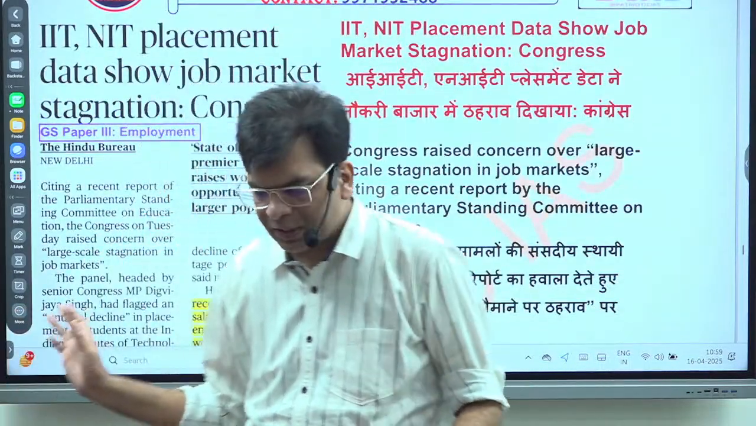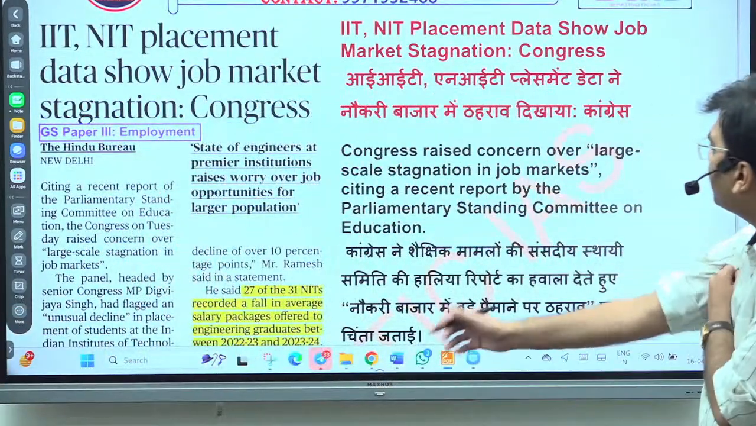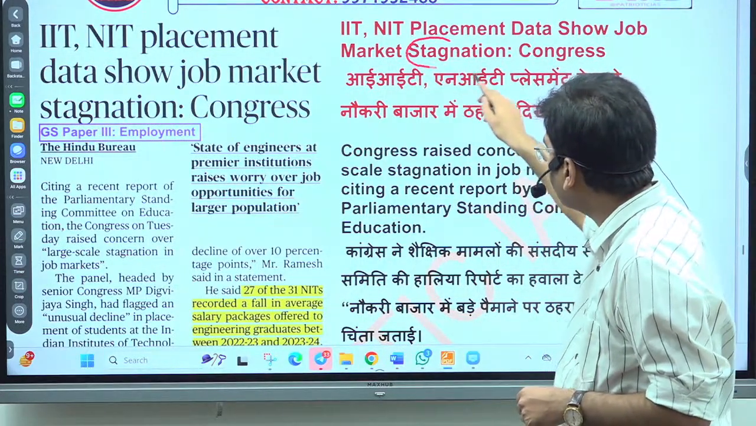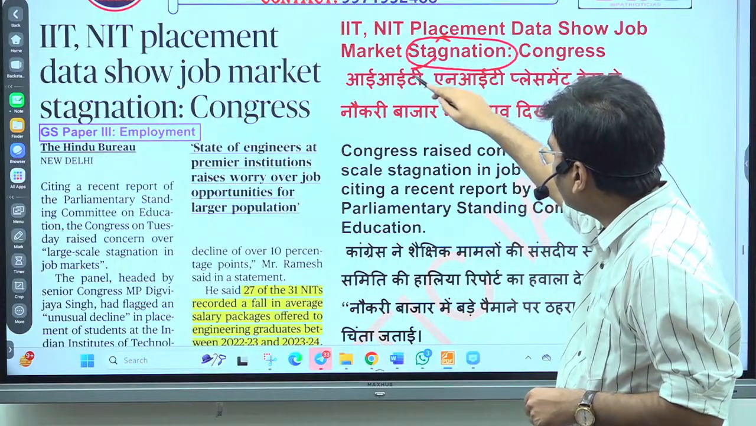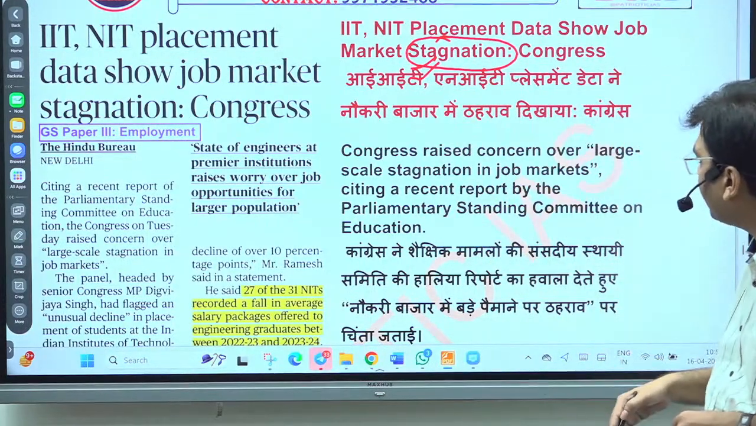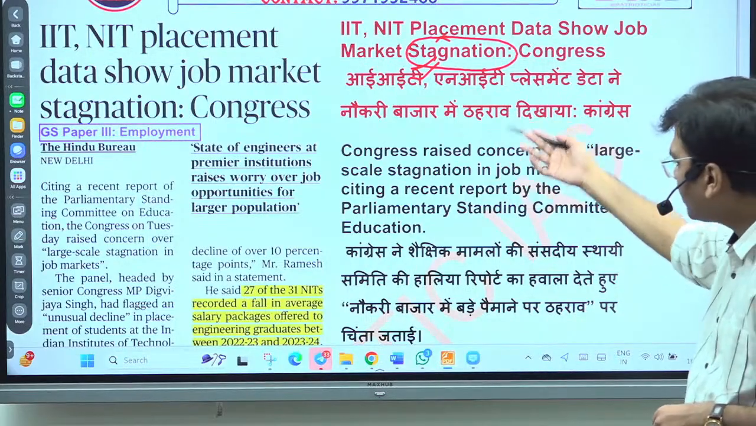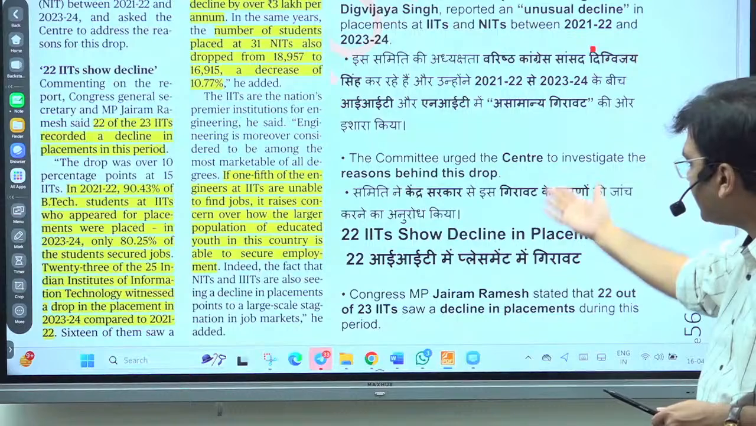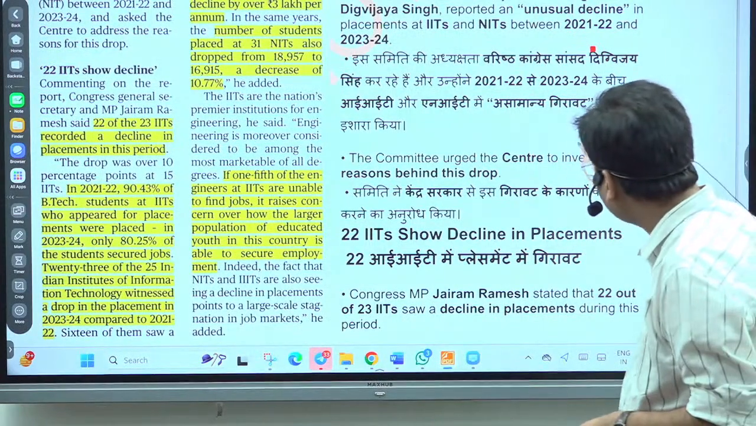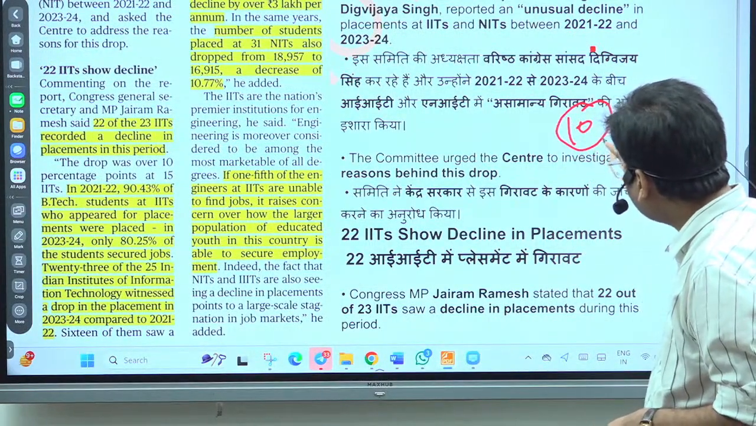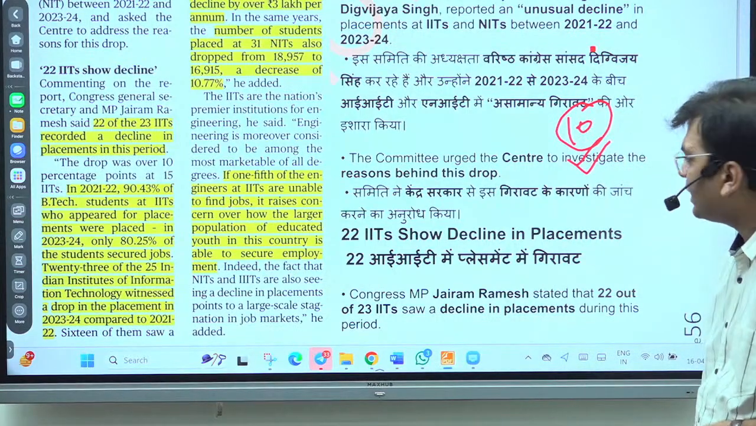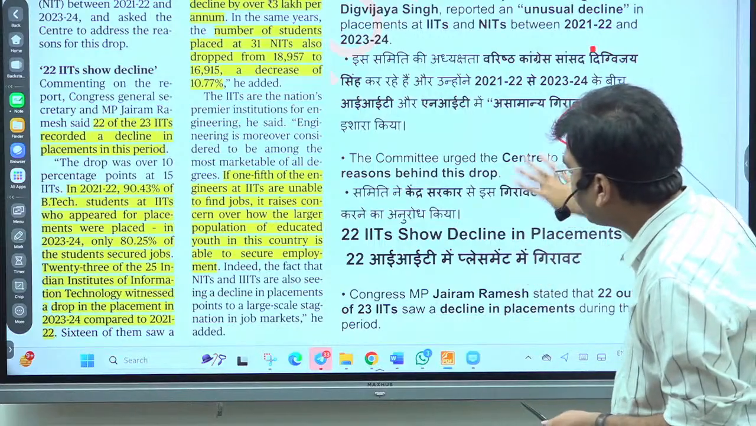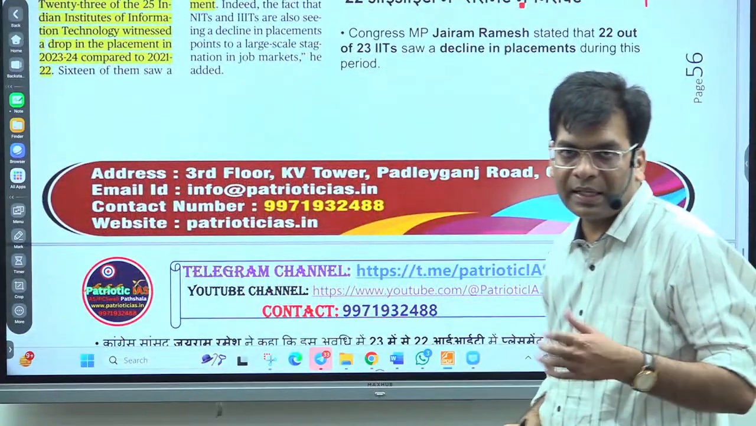Next news is with respect to the IITs. NIT placement data shows that the job market is stagnating. Stagnation means there is no progress, and it has now been fixed at a particular level. This shows the condition of the IITs and NITs. There is a 10% decrease in placements in the IITs, and even more than 10% decrease in the NITs.